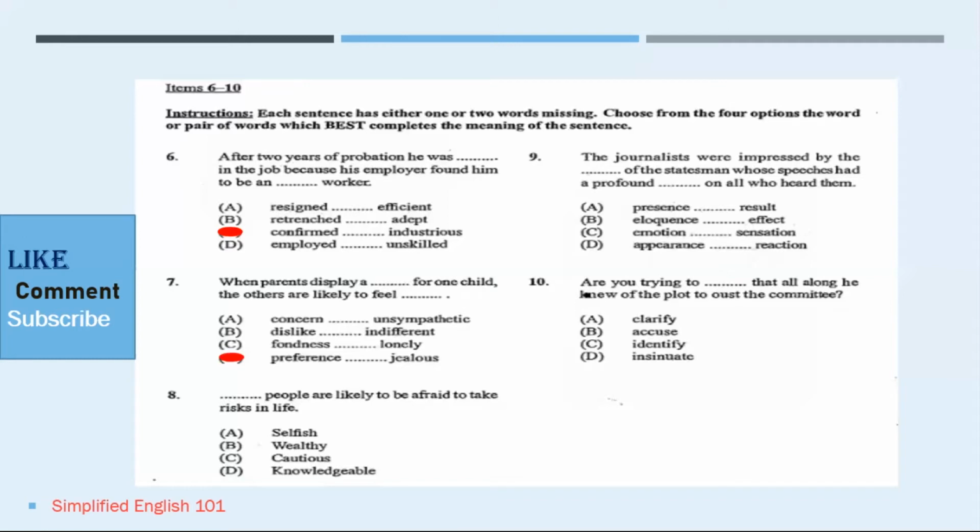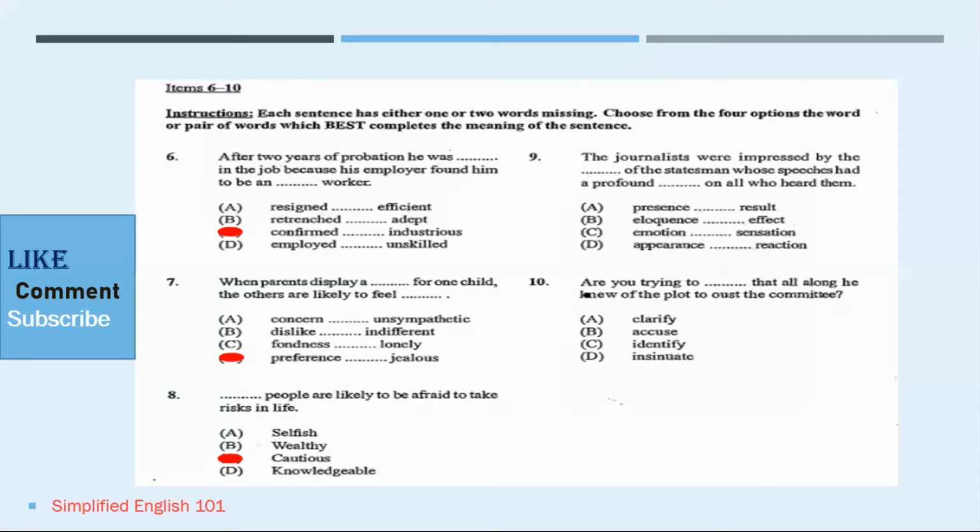It would not be B, as B suggests wealthy or affluent, and affluent persons normally do take risks. It would not be knowledgeable. However, cautious is the best option that would complete the sentence, because persons who are cautious are normally careful or wary of something, and as such, they would more likely be afraid to take certain risks in life.